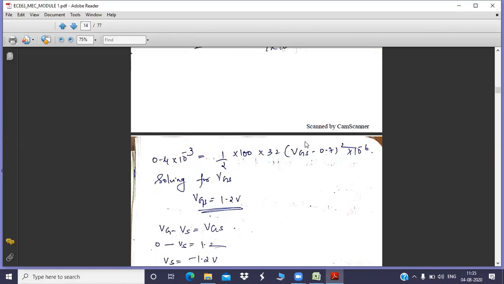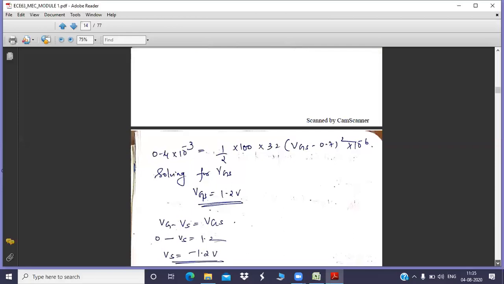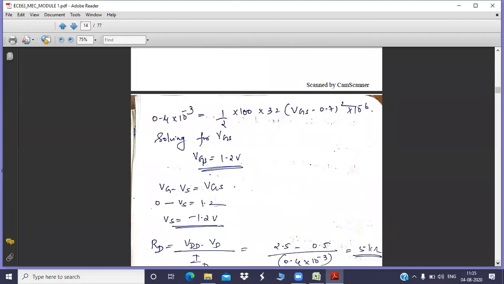From that, you have to take the square root on both sides. Then you will get VGS minus 0.7 equal to some value. Then take minus 0.7 to the right side and find the value of VGS. Please try that. Take your calculators and try to solve for VGS. I have not shown that solution in this note.